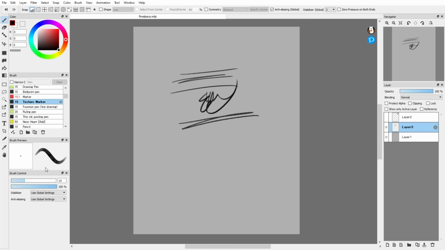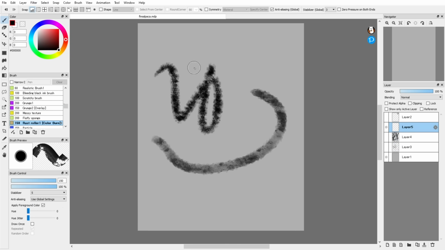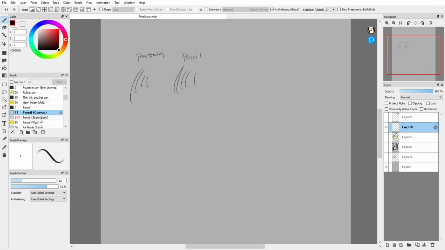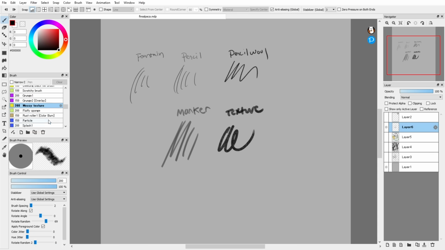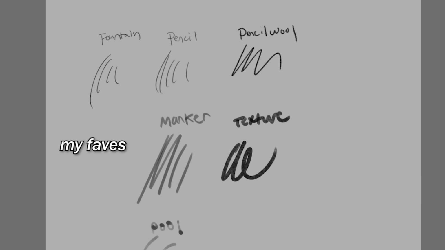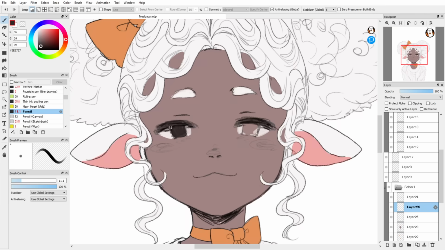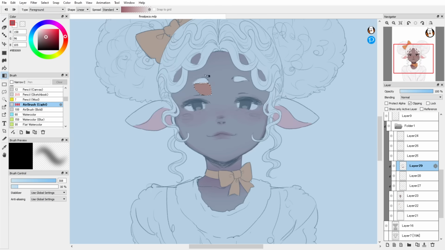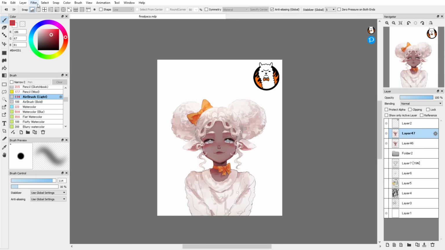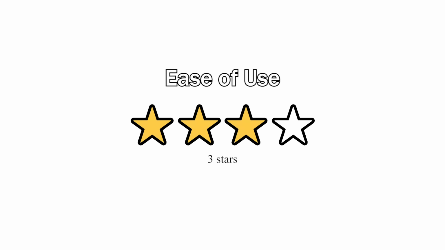Fire Alpaca has a larger brush selection than Medibang, and they are much more versatile. In fact, there's even more customizability options, and I liked a lot of the brushes as they felt great and unique. 3 out of 4 stars. The interface and tools on Fire Alpaca are identical to Medibang. Little to no ads, great layer functions, but still no liquify tool in the free version either. 3 out of 4 stars.